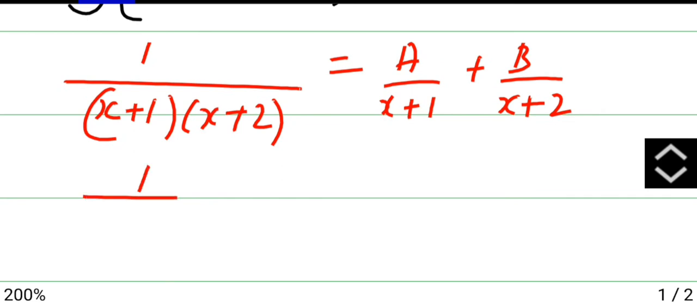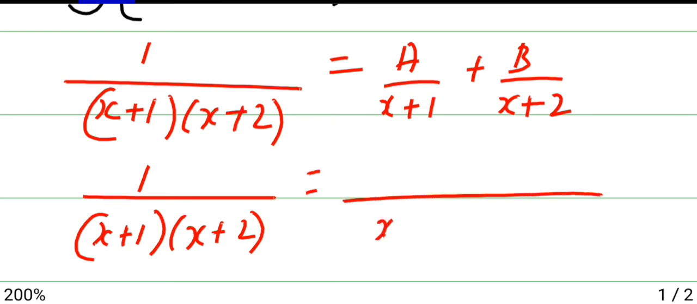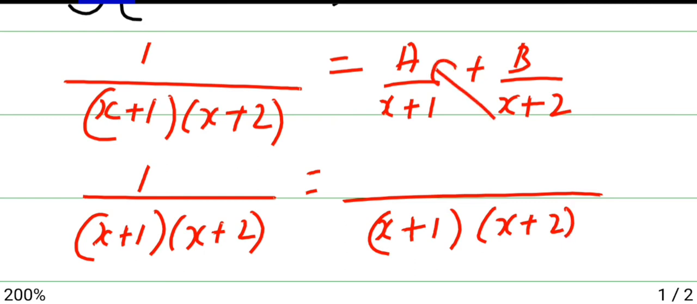This LHS we keep as it is, and take the LCM for the RHS. Since the LCMs are different, cross multiply the LCMs.